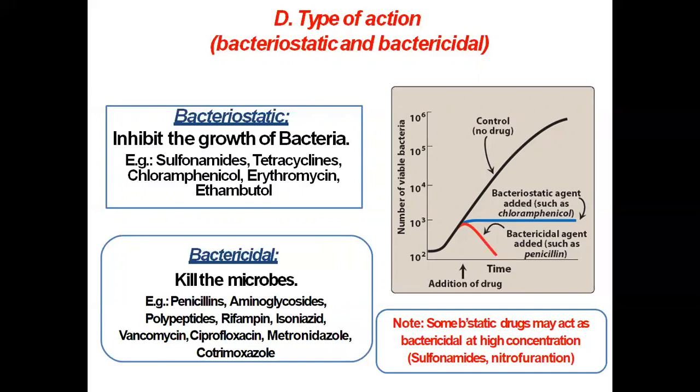And those antimicrobial agents which cause killing of the microorganisms are called bactericidal agents. Bacteriostatic agents are, for example, sulfonamide, tetracyclines, chloramphenicol, erythromycin, ethambutol, etc. Ethambutol is an anti-tuberculous agent, which is a bacteriostatic agent.